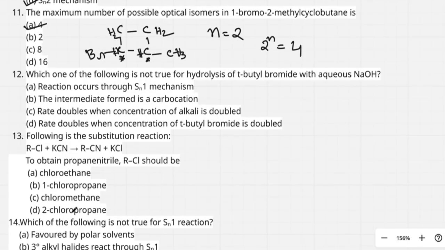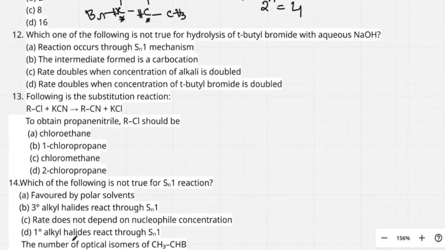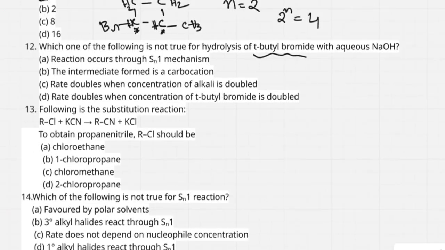Next, question number 12. Which one of the following is not true for hydrolysis of tertiary butyl bromide with aqueous NaOH? Tertiary butyl bromide undergoes hydrolysis by SN1 mechanism. SN1 means it follows first order kinetics.